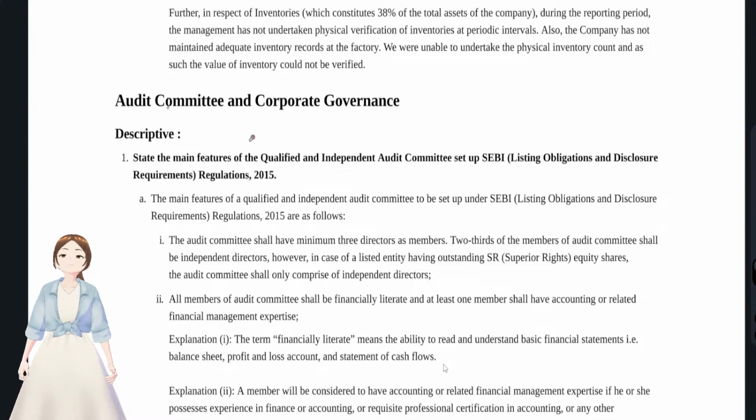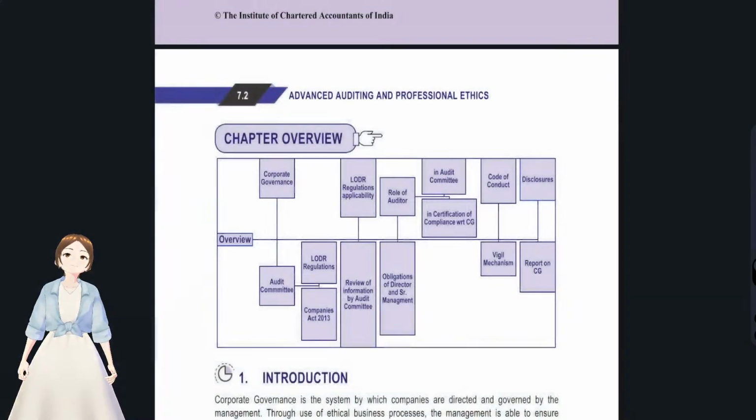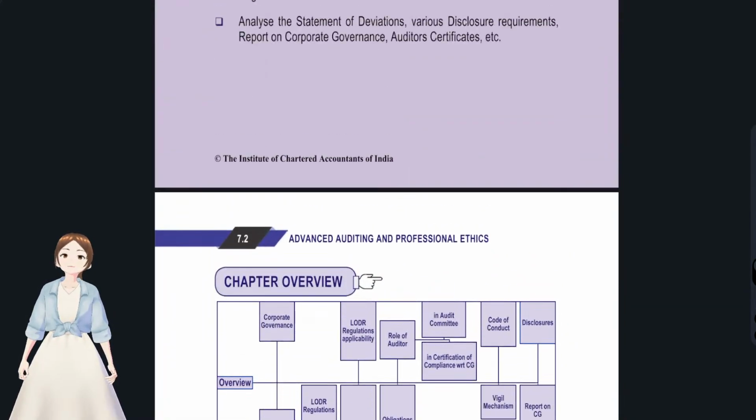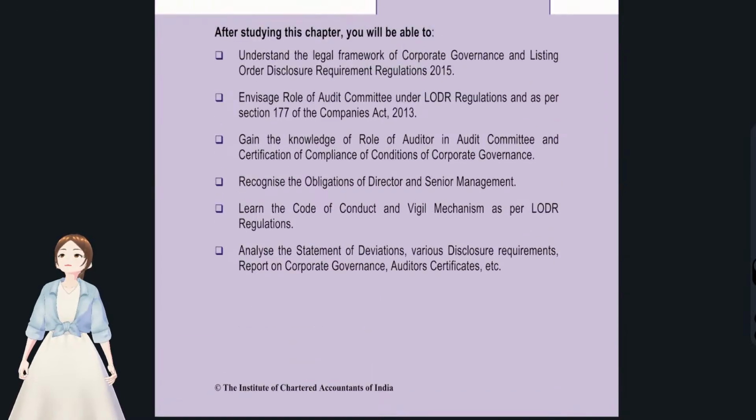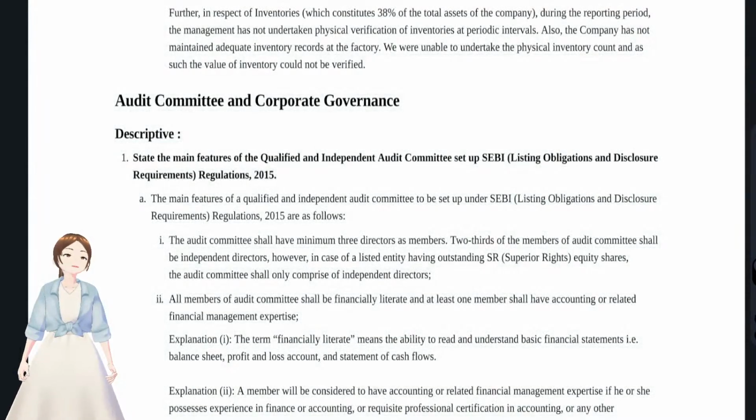With regards to the audit committee and corporate governance, we have included all the questions. MTPs and RTPs were also included, and study material questions have also been included. Not only that, we'll also cover all the concepts in the study material. Almost 80% of the concepts will get covered in the question bank itself, and the remaining portion we'll do after the question discussion in the study material. First we'll see our first question.